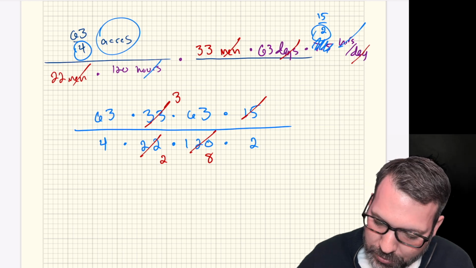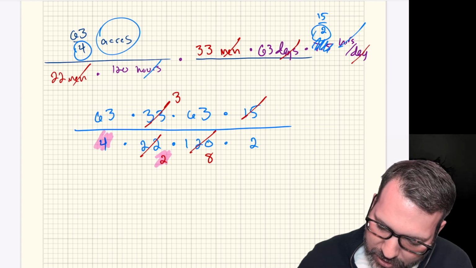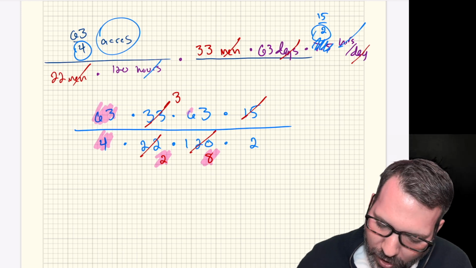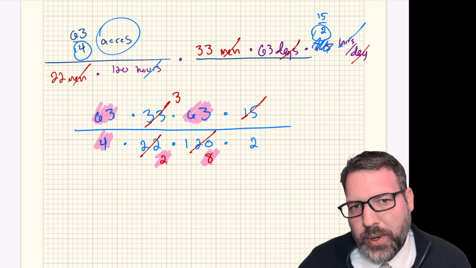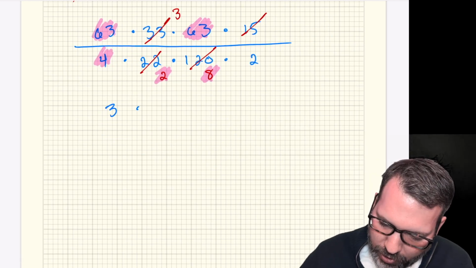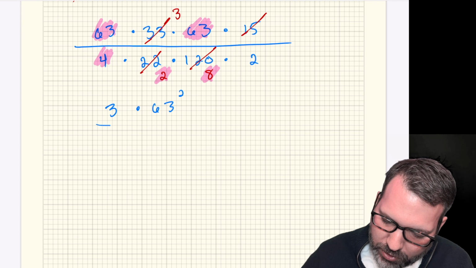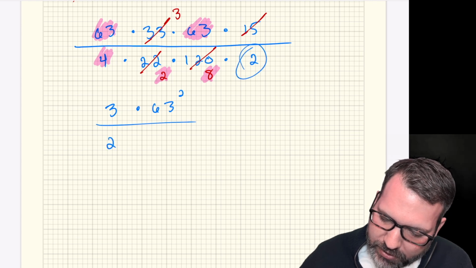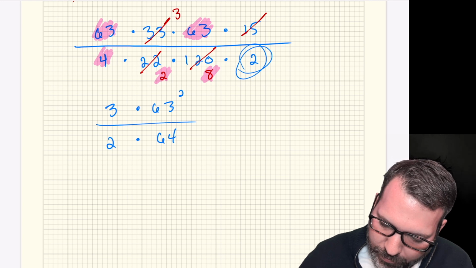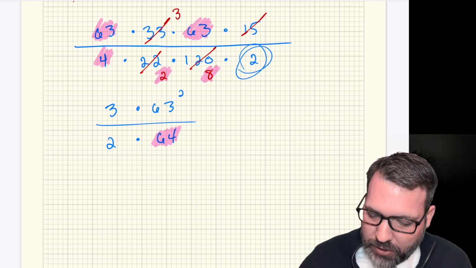But I do notice right now, 4 times 2 times 8 is 64, and 64 is awfully close to 63, suspiciously close. So I'm actually going to rewrite the calculation now. In the numerator, 3 times 63 squared. In the denominator, 2, that's this extra 2 over here, times the 64, that again came from the 4 times the 2 times the 8.